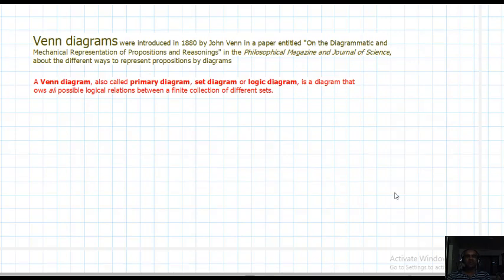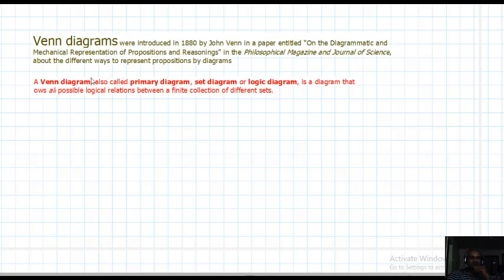Okay students, this is a very important part for sets: Venn diagrams. Venn diagrams were introduced in 1880 by John Venn in a paper entitled On the Diagrammatic and Mechanical Representation of Propositions and Reasonings in the Philosophical Magazine and Journal of Science.